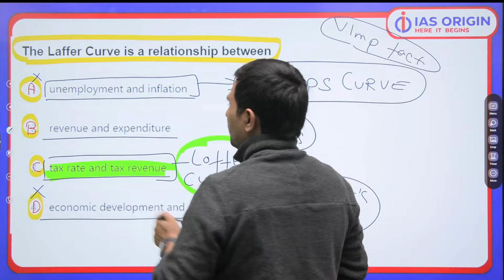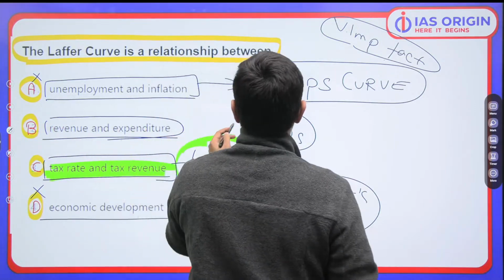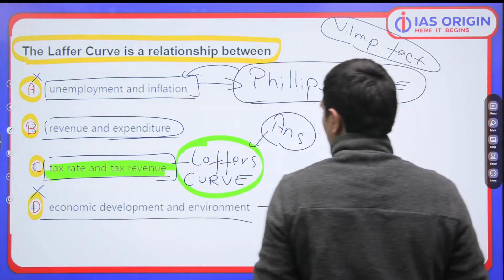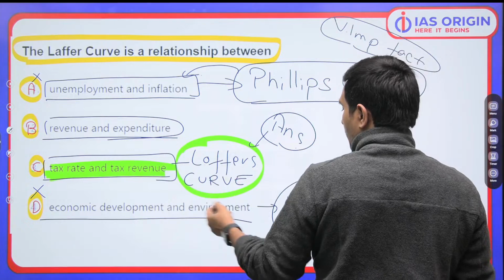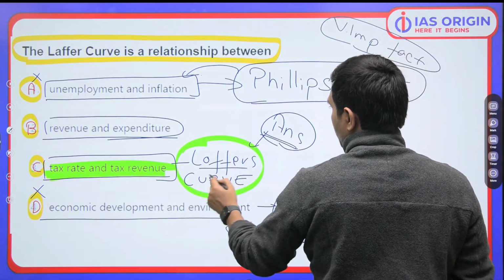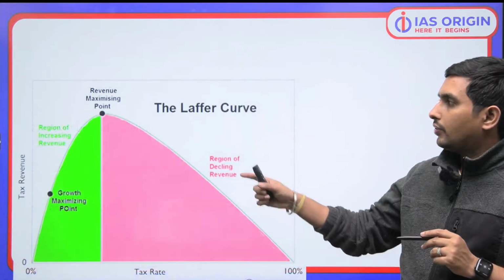Revenue and expenditure as such we don't have a graph, so it's not important. So always remember, the Phillips curve is related to unemployment and wage inflation, the Kuznets curve to economic development and environmental degradation, and the answer to this question is Laffer's curve, which is tax rate and tax revenue. That's how we look at it. So keep this in mind.